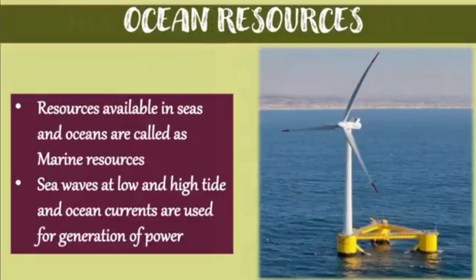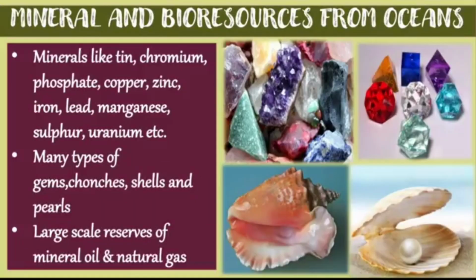Now next we will see ocean resources. Now what is an ocean resource? The resources available in seas and oceans are called marine resources. Sea waves at low and high tides and ocean currents are used for generation of power. Have you ever heard this? Yes, teacher. The flow of water generates electricity. Yes, correct.